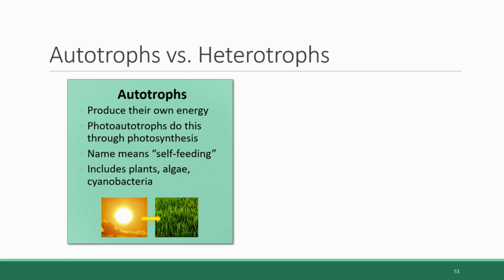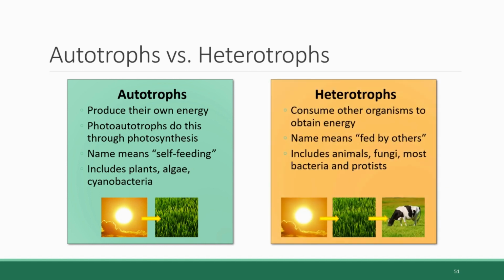The other classification for organisms based on their means of energy production is heterotrophs. So heterotrophs are not capable of photosynthesis. They cannot produce their own energy. And instead, they get their energy by eating other organisms, be that plants, animals, or even the matter of dead organisms. The name heterotroph literally means fed by others. So the prefix hetero means other, and the root troph again means food or nutrition, so other fed or fed by others. And organisms that fall into this category include all animals, all fungi, as well as most bacteria and other microscopic organisms called protists.